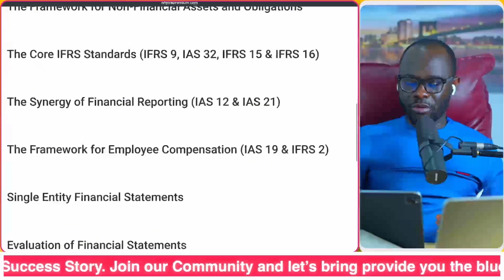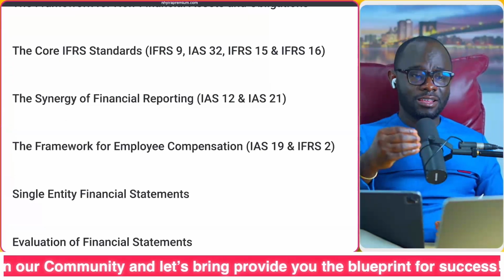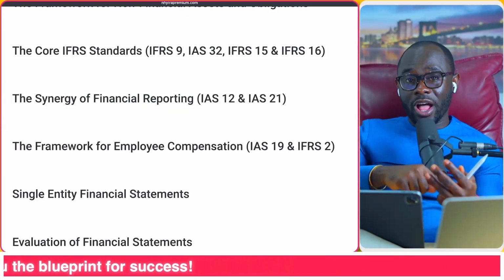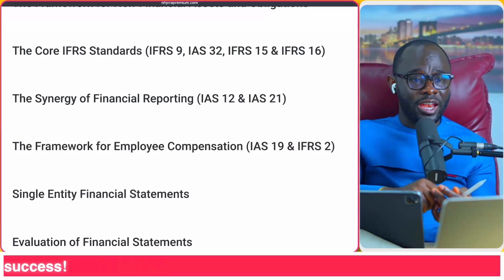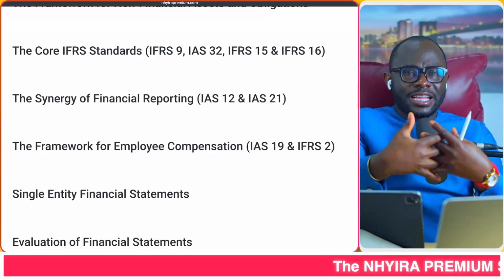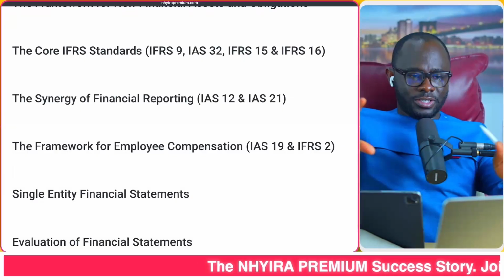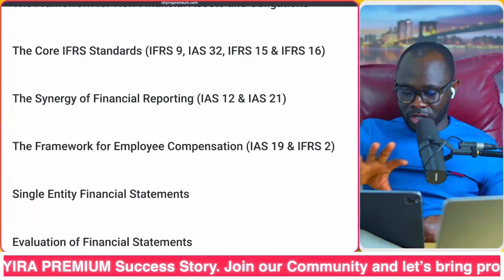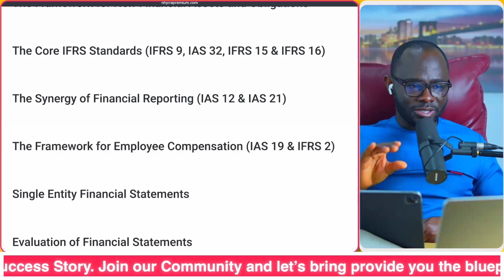Then we come to what we refer to as the synergy of financial reporting. These standards are IAS 12 and IAS 21, because these 2 standards are actually connected to other accounting standards. So IAS 12, IAS 21, detailed, discussed with practice questions.